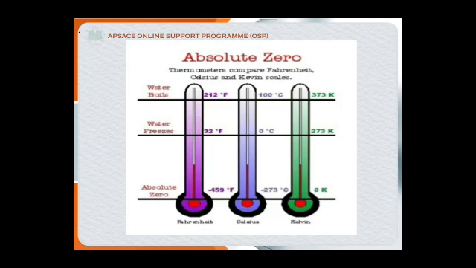Now what is absolute zero? Basically you can see the three scales: Fahrenheit, Celsius and Kelvin. At 0 degrees Celsius, the water freezes. On the Fahrenheit scale it will be 32 degrees Fahrenheit and on the Kelvin scale it will be 273 Kelvin. So these three are the different scales indicating different temperatures.